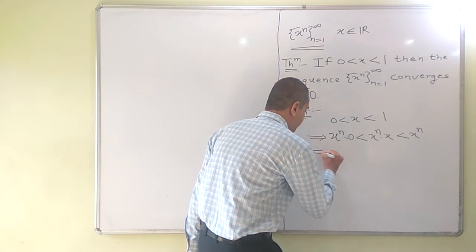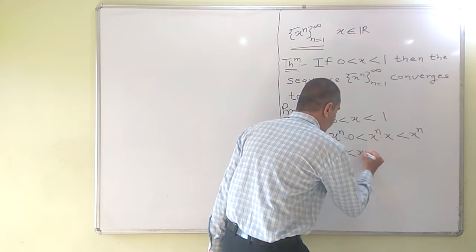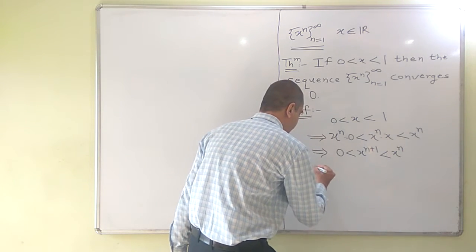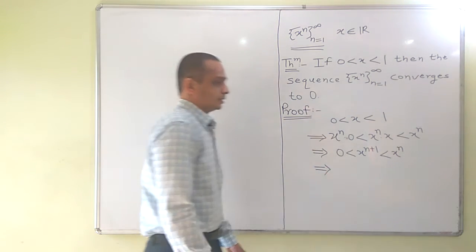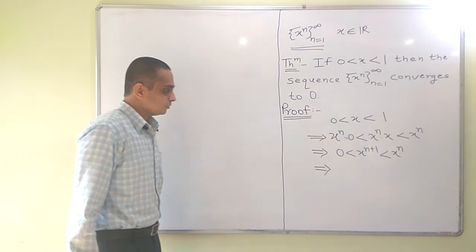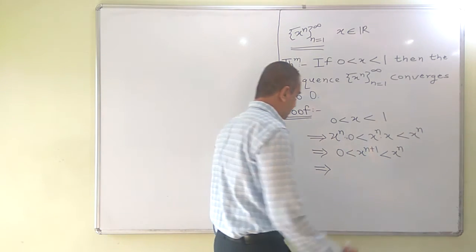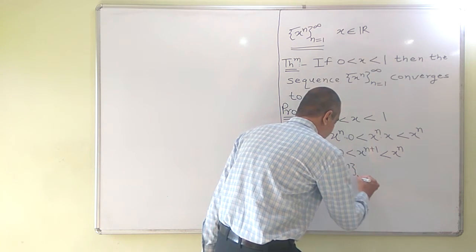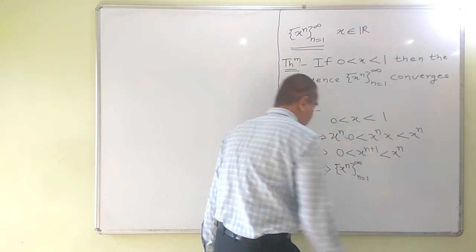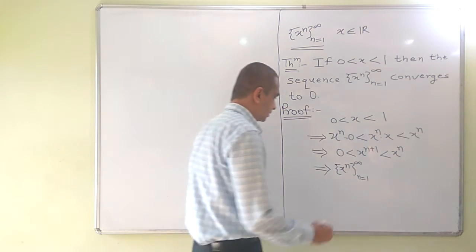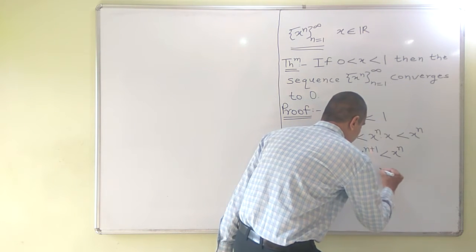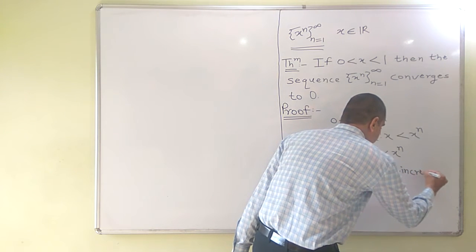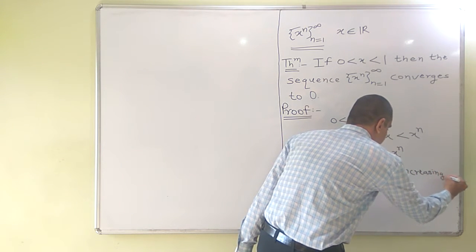So this implies that 0 is less than x raised to n plus 1 is less than x raised to n. This holds for all n, hence this implies that the sequence x raised to n, n equals 1 to infinity, is non-increasing. It is non-increasing sequence.